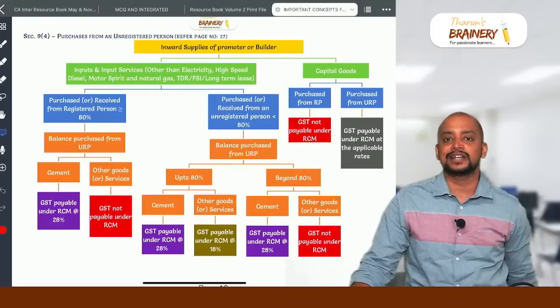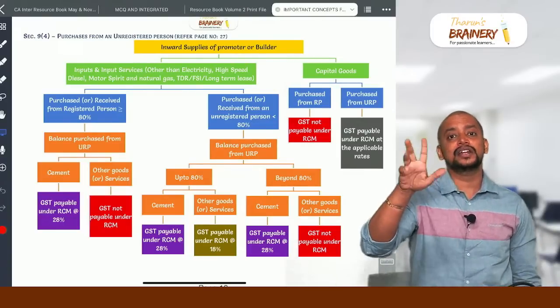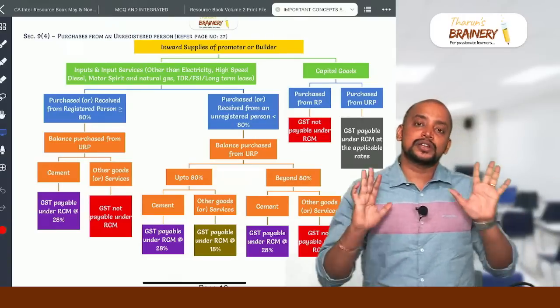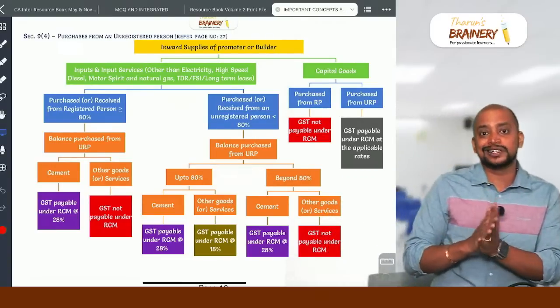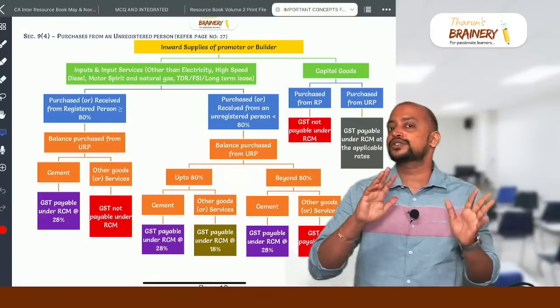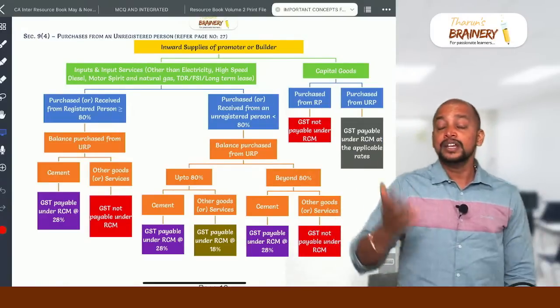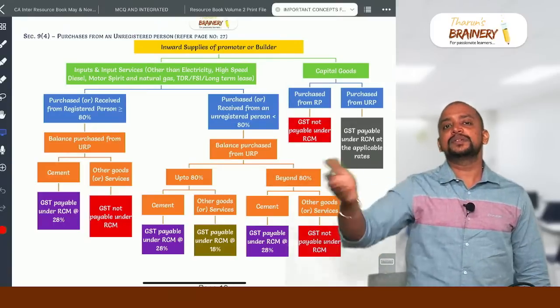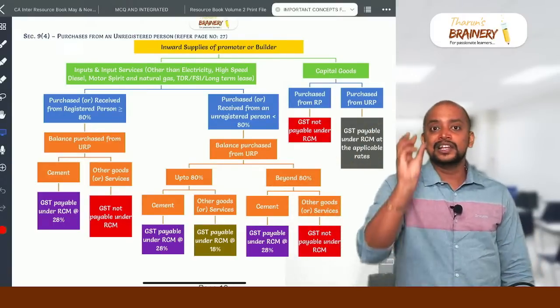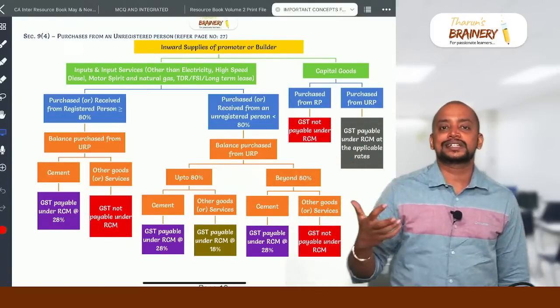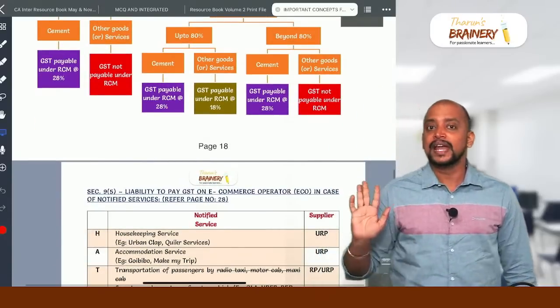You see that percentage. If the percentage is less than or equals to 20%, okay. Because up to 80% we can buy from registered and remaining 20% we can buy from unregistered person. So no need to pay GST under RCM. Suppose if it is more than 20%, suppose if it is 25%, then on excess 5% we need to pay GST under RCM at what rate? At the rate of 18%.